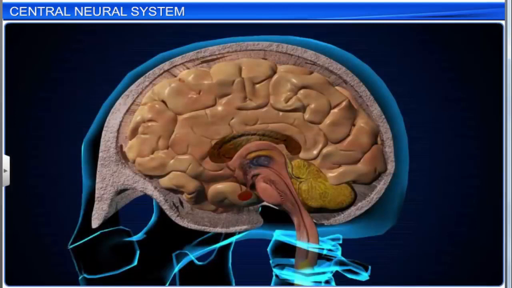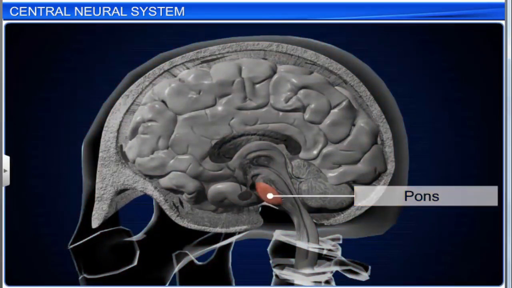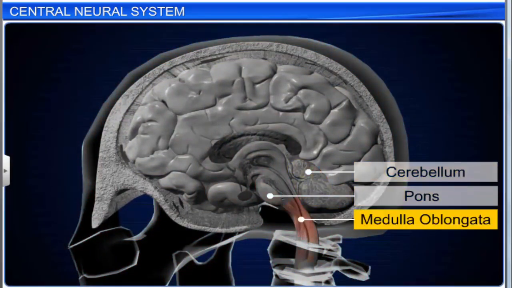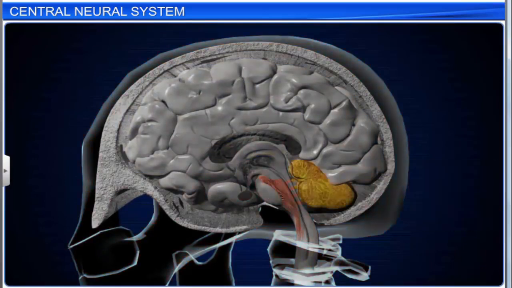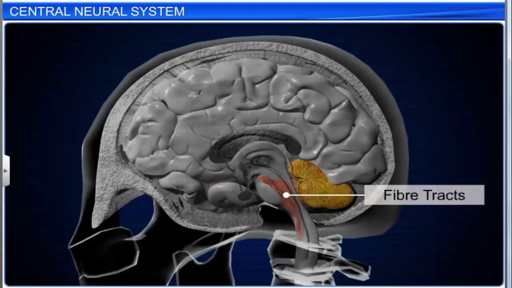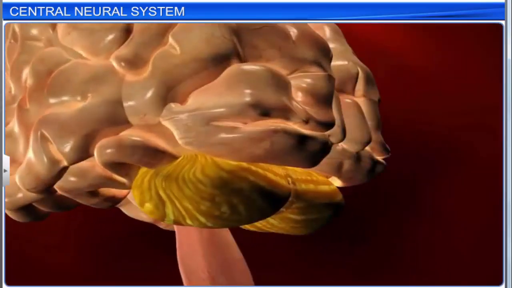The hindbrain is formed of the pons, cerebellum, and medulla oblongata. The pons consists of fiber tracts that interconnect the cerebral cortex and medulla to the cerebellum of the brain. The convoluted surface of the cerebellum provides a lot of space to accommodate the maximum number of neurons. This part of the brain is responsible for coordinated body movement or balance of the body.